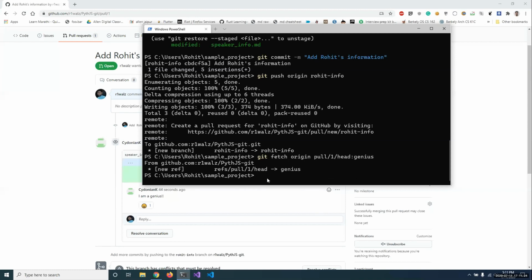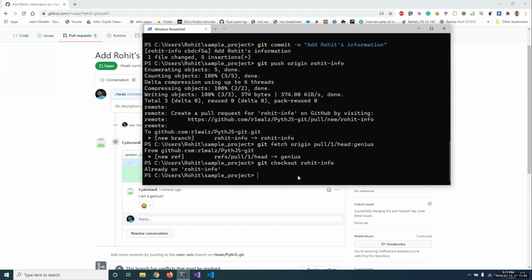Or let us not call it genius, because I already have this, so I can just check it out through my Rohit info branch. But otherwise, if somebody else had to do it, they would need to first pull all the changes. But I already have them on my local PC. I simply check them out.